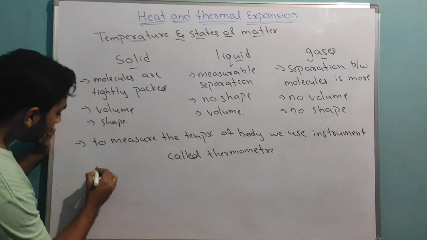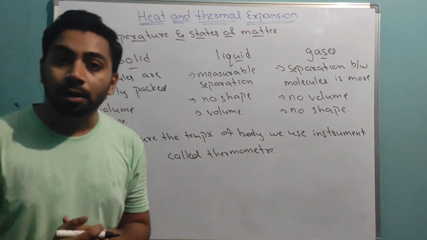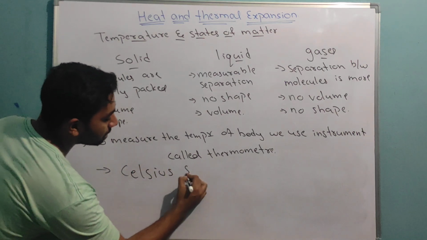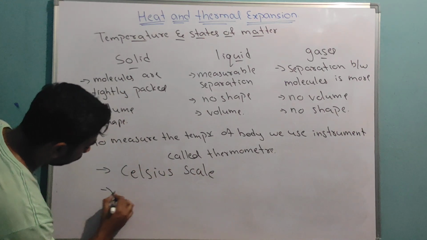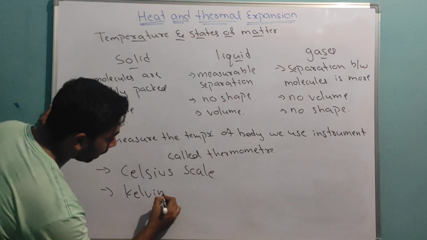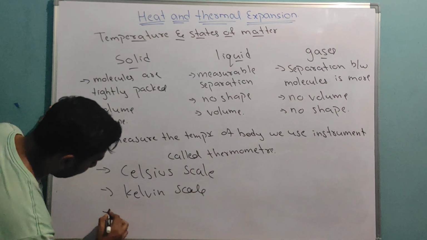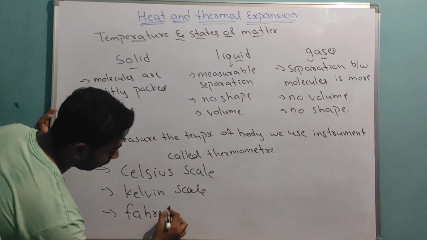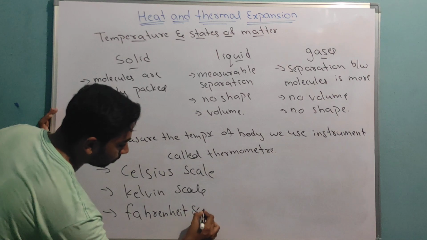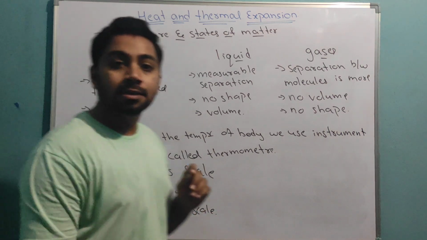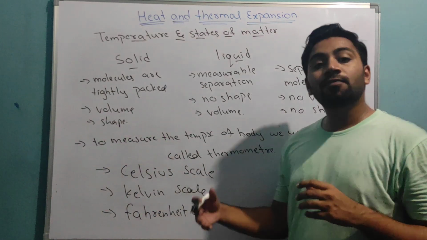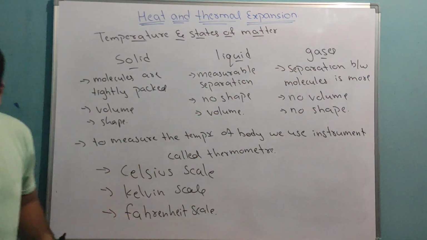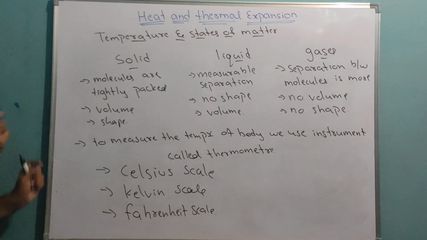One scale is the Celsius scale, one more is the Kelvin scale, and one more is the Fahrenheit scale. These are the three scales of temperature measuring. Okay, now let's get started seeing the temperature measuring scales one by one. Take down first.